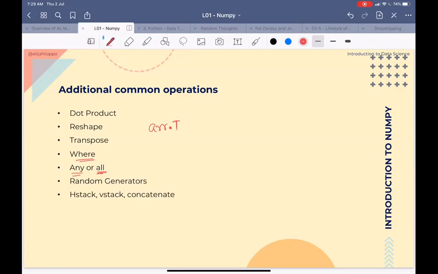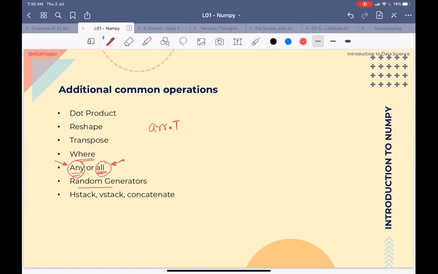That is where we use any. The any operation tells me if, out of those hundreds or thousands of values, any of them is true. And all will help me understand whether all of them are true. These are again very useful elements that we use for data science. We have some examples of using any or all within our cases.